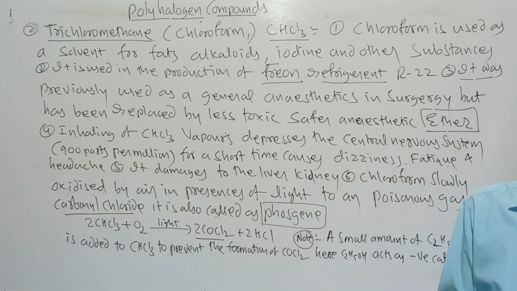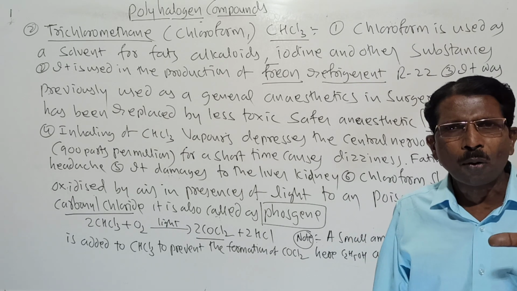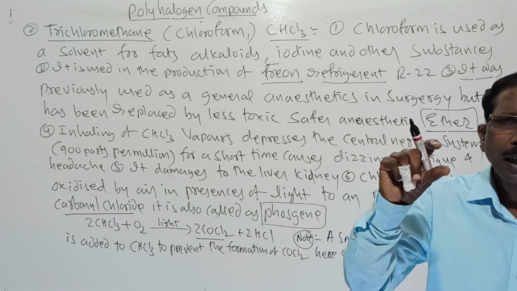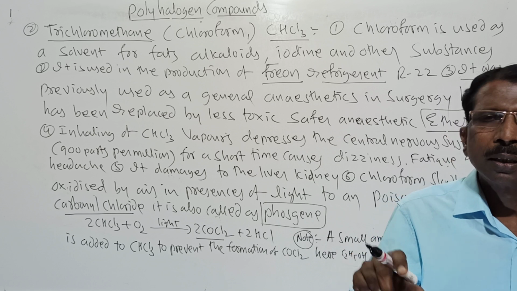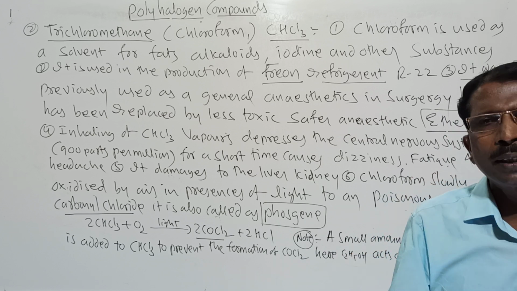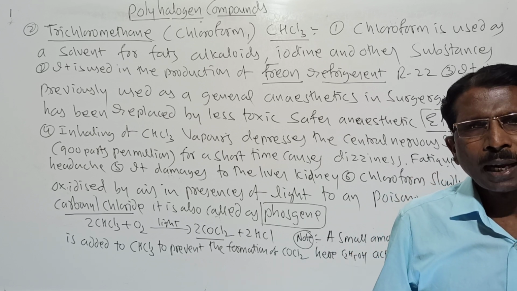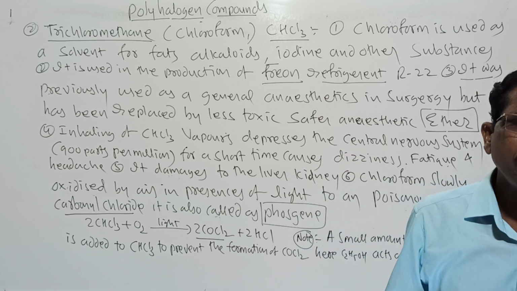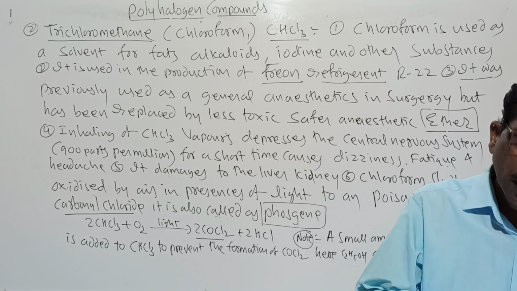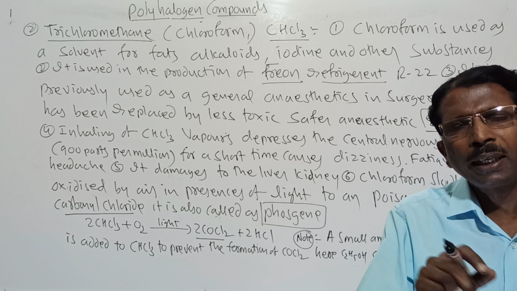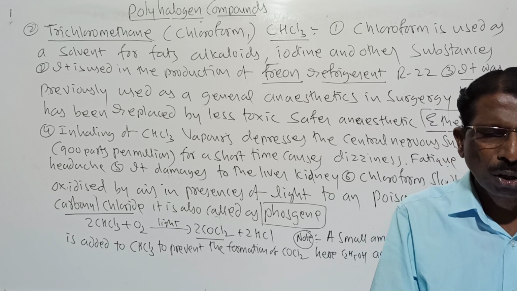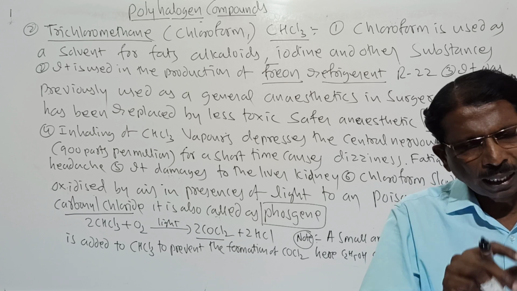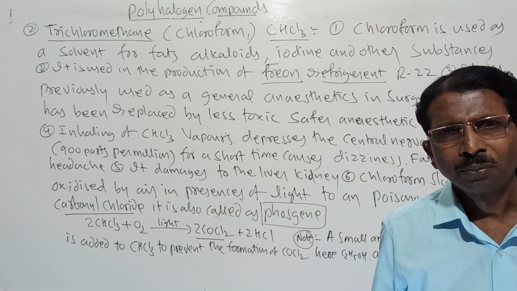When chloroform is placed in a bottle that has a gap, and it is kept in the light, it slowly reacts with the light and air and forms carbonyl chloride, which is called poison. So while opening bottles of chloroform, one should take care that the bottle is not opened near the nose or near the eyes. It is kept away from the nose and eyes.